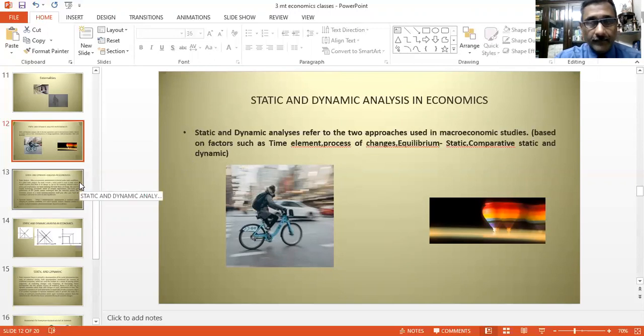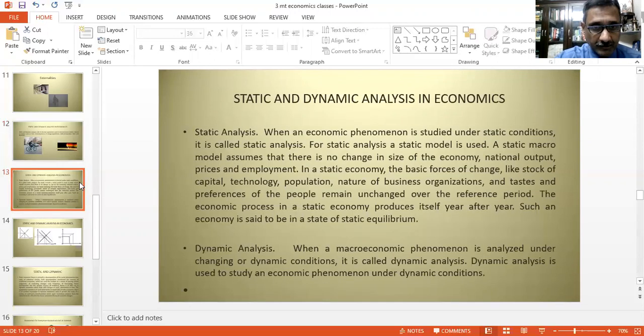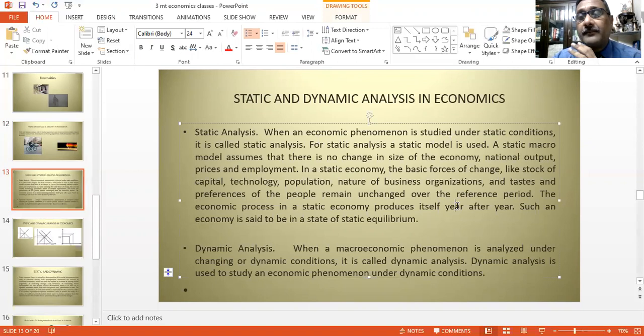We'll have a theoretical definition discussion now. Static analysis: when an economic phenomenon is studied under static condition, it is called static analysis. For static analysis, a static model is used. Model could mean a mathematical model or a relational model. A lot of mathematical models are used in static and especially dynamic analysis, because when you say changes over time, it matters.